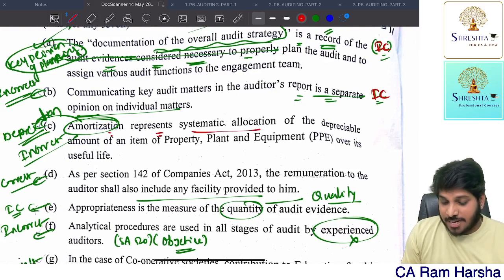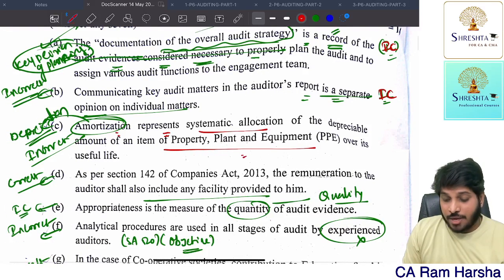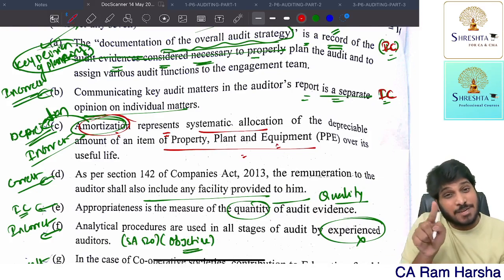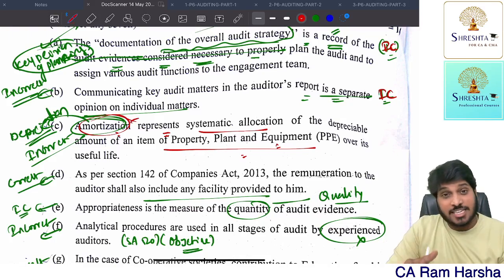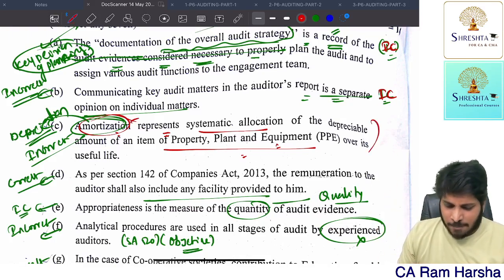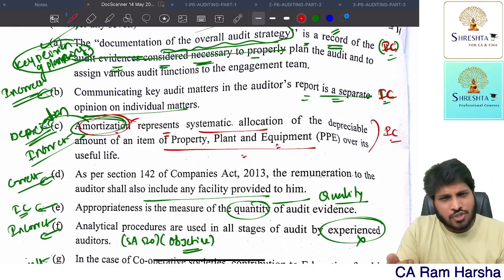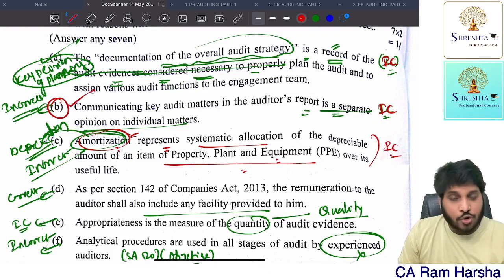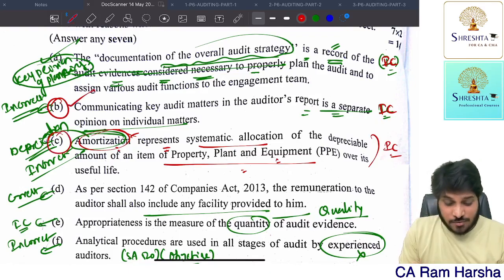Amortization represents a systematic allocation of depreciable amount on PPE. On PPE, whatever allocation we call is called depreciation, not amortization. The word amortization is used on intangible assets. So they tested on the definition part. I think this is also incorrect, and many of the students would have written it correctly. Most, 90% of the students, would have written point B correctly. 90% of the students would have written point C also correctly.